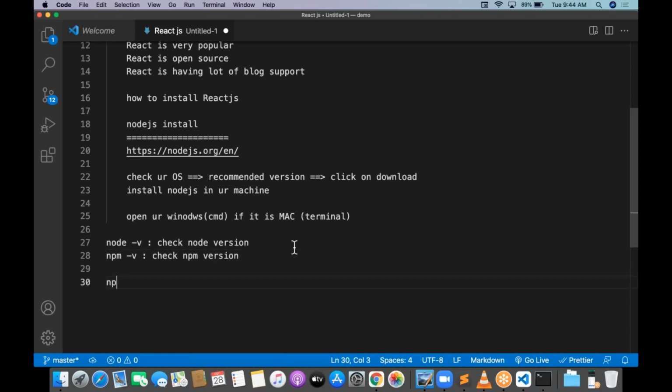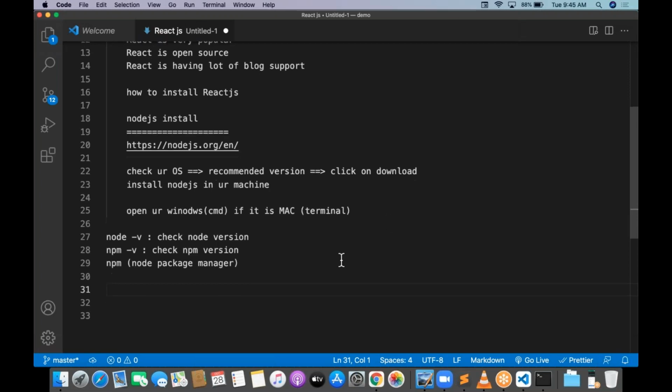Some people may ask what npm is. If anybody asks you, you can tell them npm is Node Package Manager. It is a package library. Whenever you install Node, it will install a lot of Node.js related packages on your machine. Those packages are virtualized, and it creates a local server for you. That local server is going to render your React applications and all. I will show you those packages.